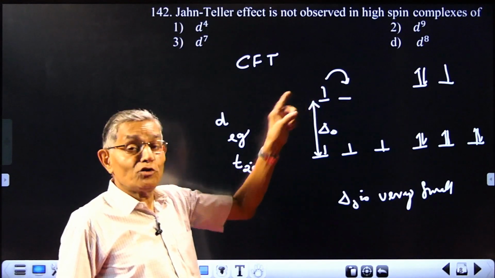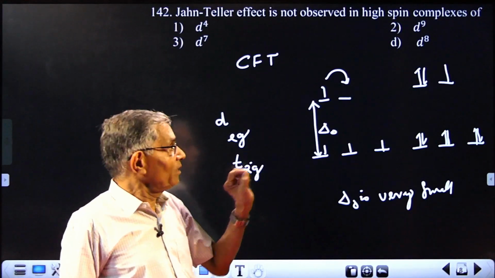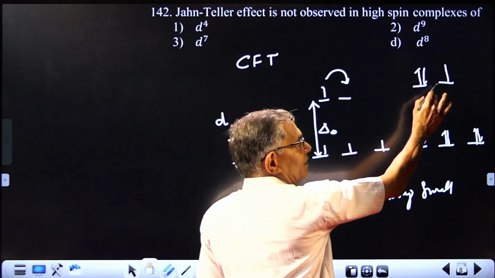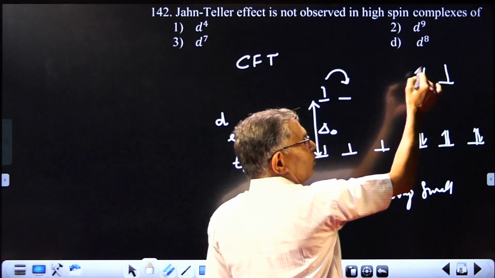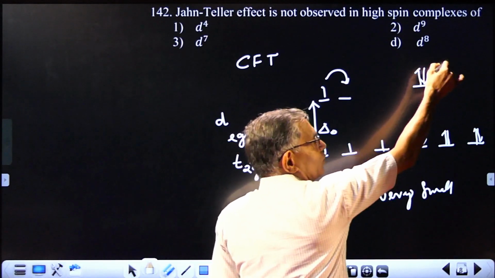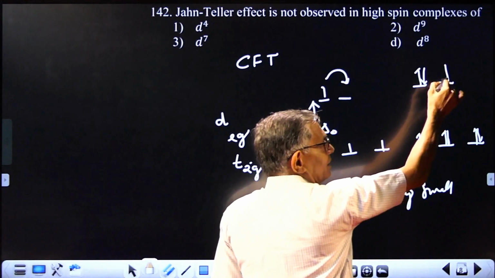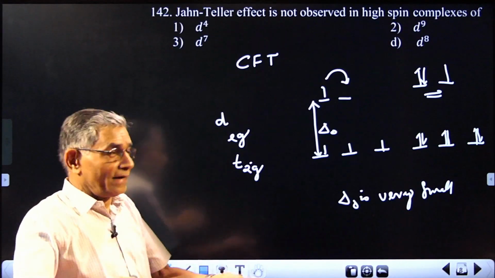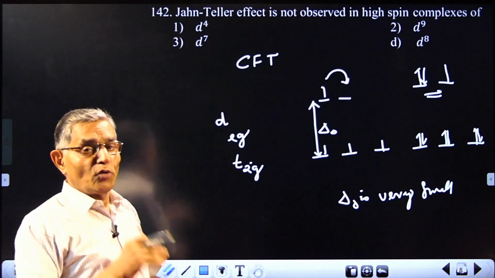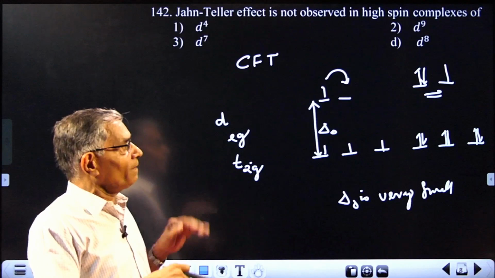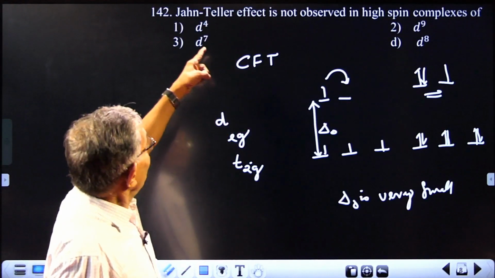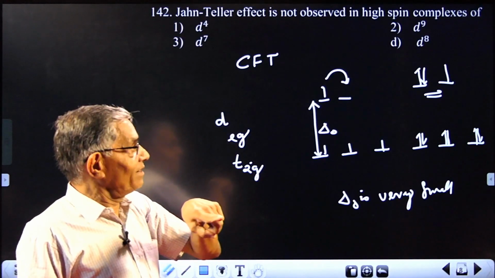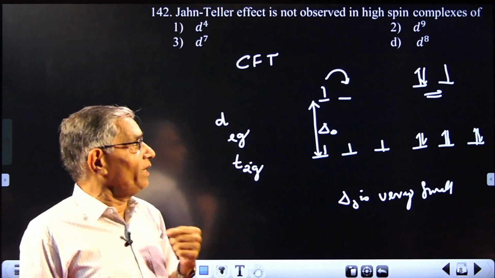This is what is said to be a degeneracy of this Eg level. Here also there are two possibilities. One electron can be here or here. In that case, suppose this electron goes over there. There are two possibilities, which means that is also degenerate. And remember one point: whenever there is degeneracy, the Jahn-Teller effect is observed. So to that the point is given here.